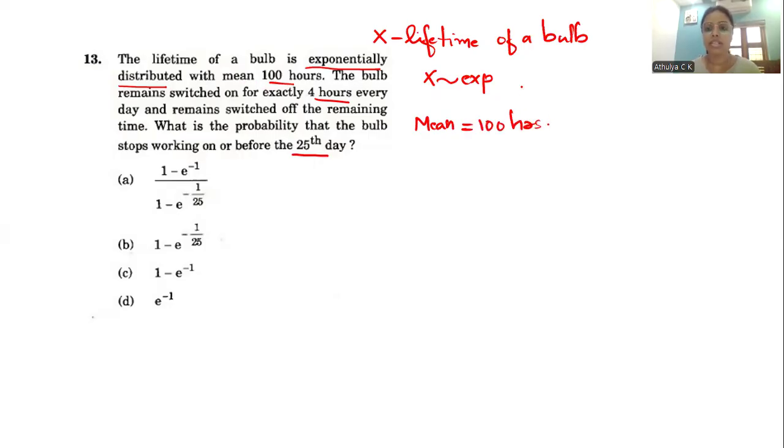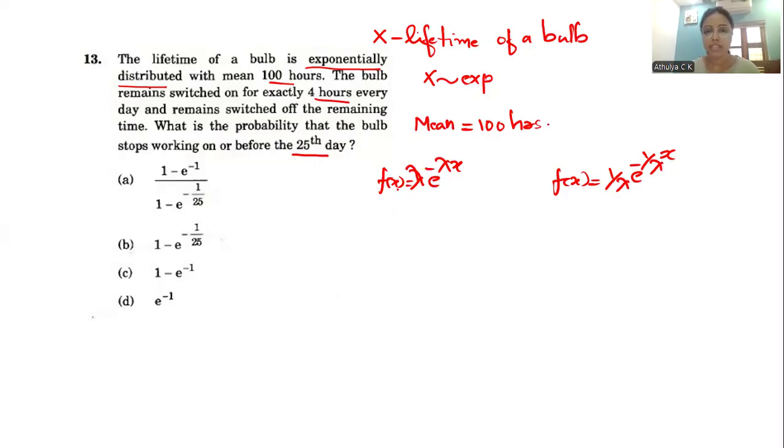We know that an exponential distribution can be written in two forms. One form is f of x equal to lambda into e raised to minus lambda x. The other form is f of x equal to 1 by lambda into e raised to minus 1 by lambda into x.